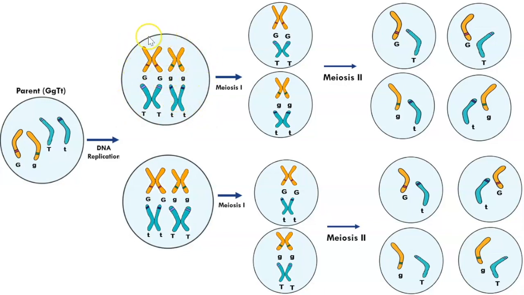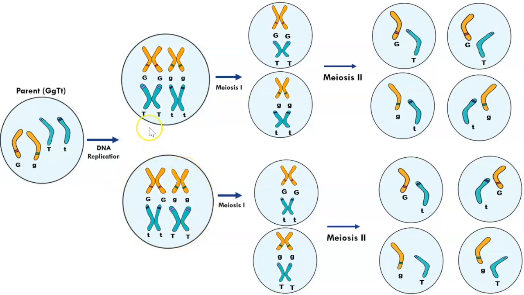These 2 will separate independently of these 2, and likewise. It means that within the cell, these 2 can be arranged like this, or they can be switched like this.